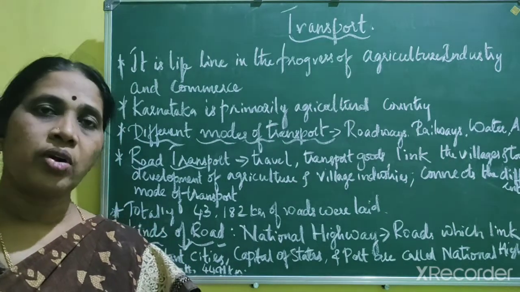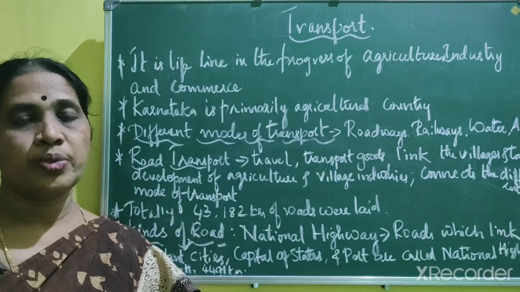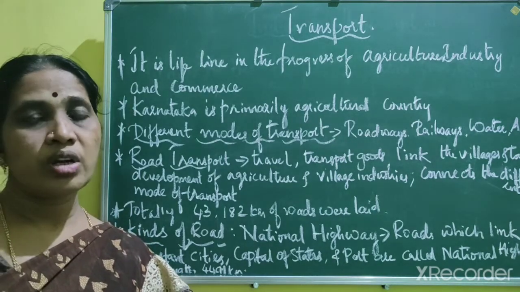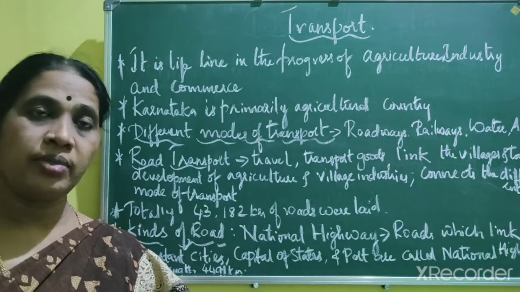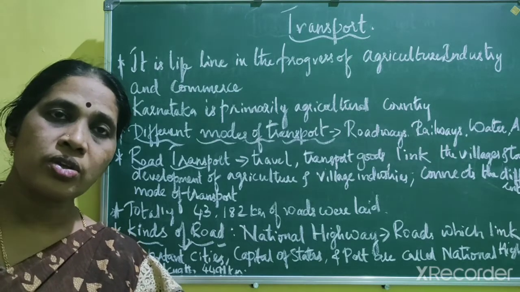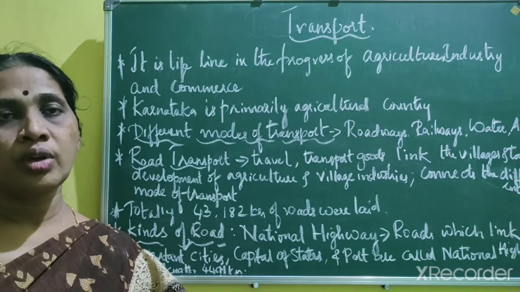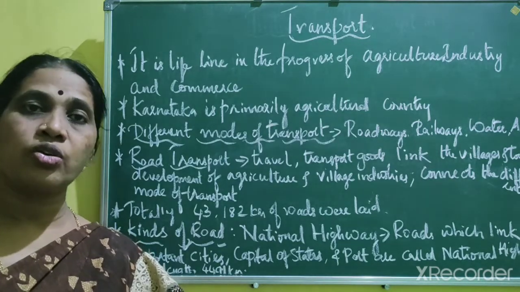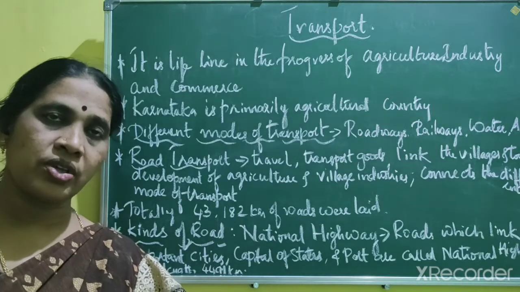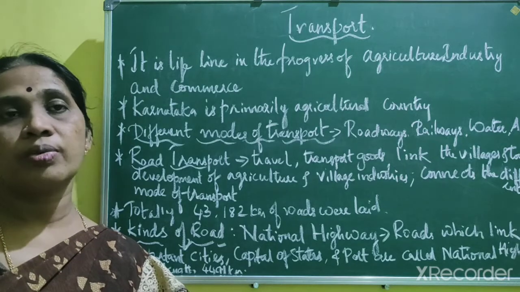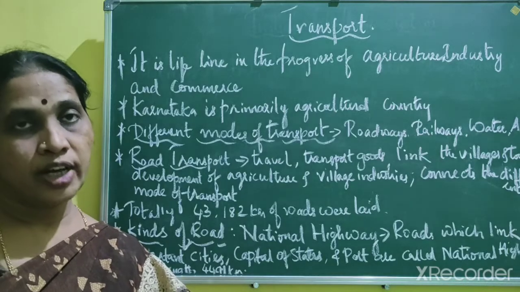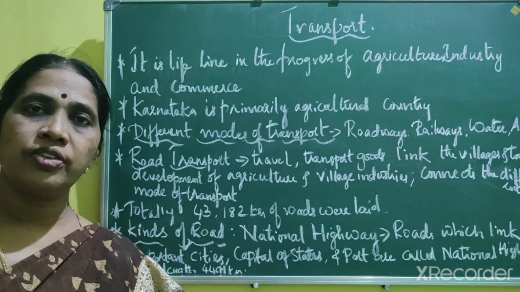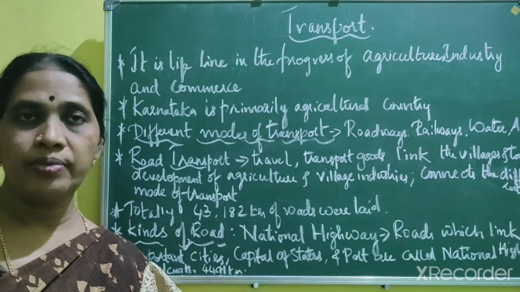So now we know about the development of road transport. As I told earlier, this road system, that is road transport, existed from ancient times in Karnataka, and the rulers in those days used them to move their soldiers from one place to another, and also for administrative purposes. And the rulers in those days also built resting shelters, shade trees, and also orchards and different things in order to help the soldiers.